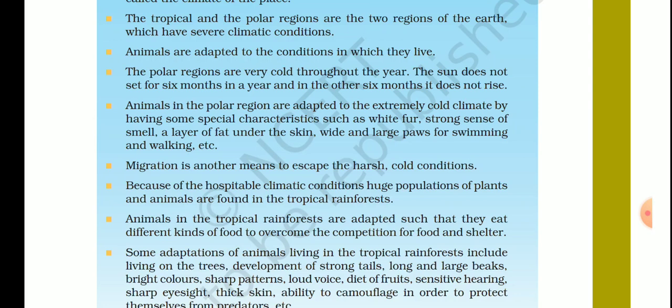Food is the ultimate source of energy for living organisms, or you can say animals. Plants can synthesize their own food with the help of sunlight, so no problem for them. But animals are dependent on either plants or other animals for food. So if they have a common food, then what will happen? There will be a scarcity of that food, and ultimately after some time the animals will die because of the scarcity of food, or you can say because of not getting the energy.